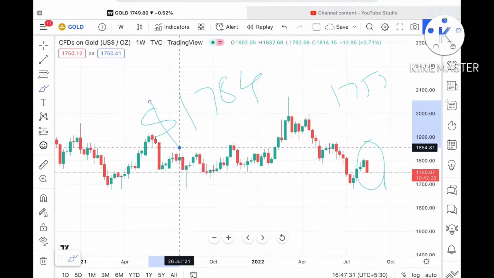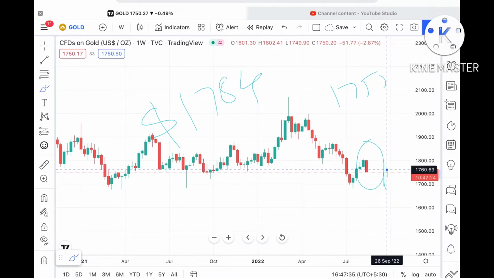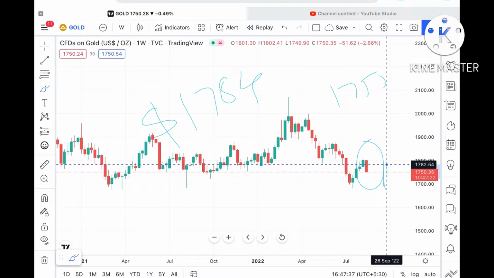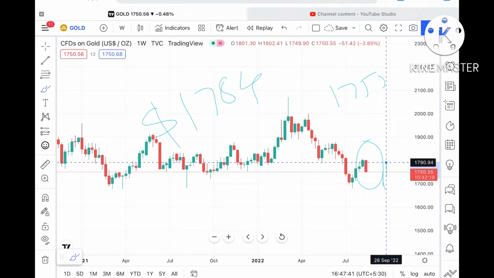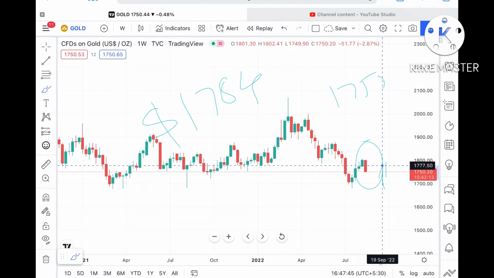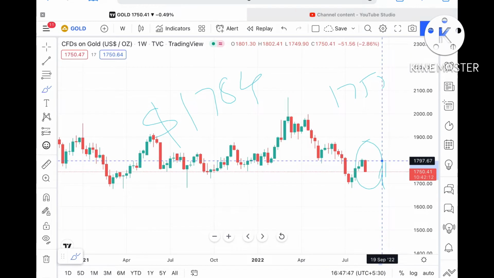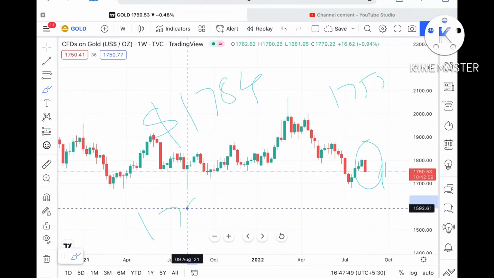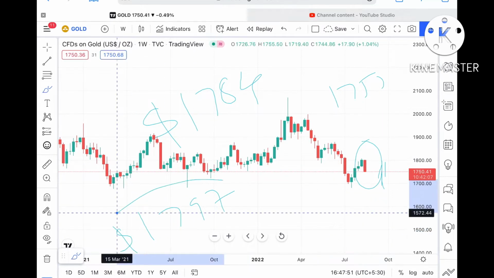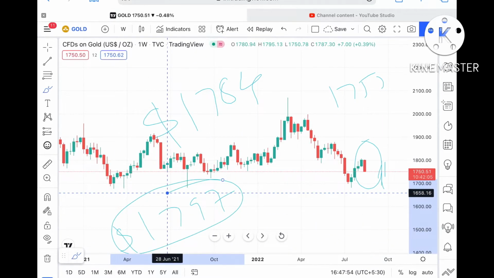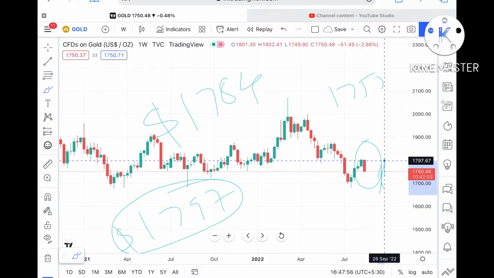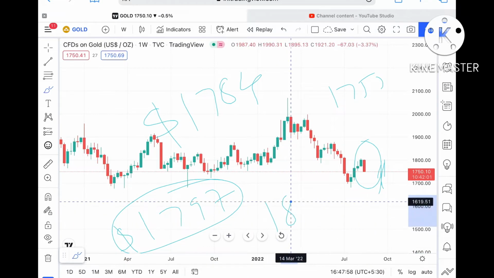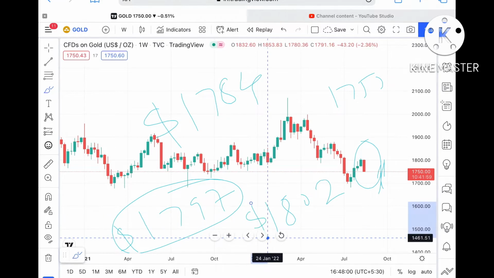If the price sustains above 1753, and that level sustains after touching 1784, it can go further upside and touch a level of around 1790. And if that goes upside, it can go further high towards $1797. And $1797 is again a weak resistance, so the probability is very high that it can go further upside towards $1802.